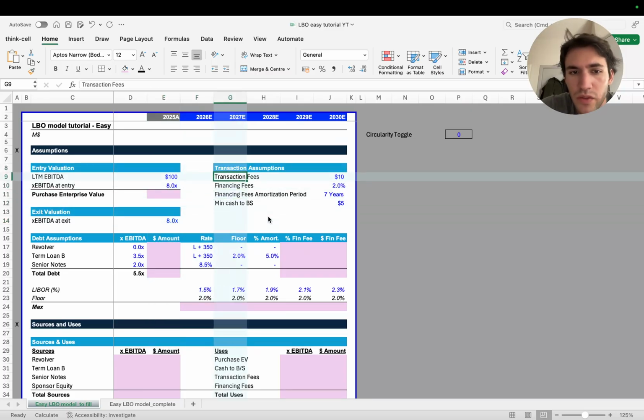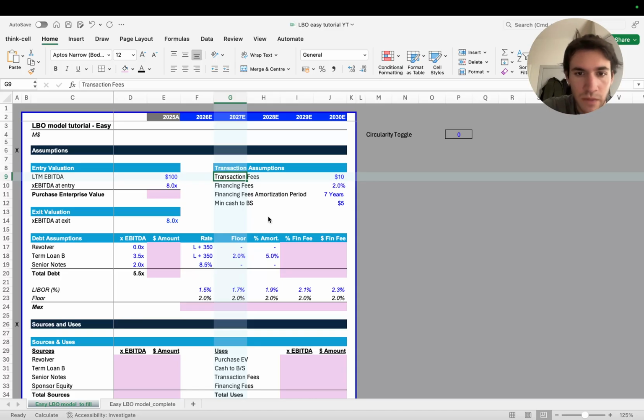It's not something that you have to calculate. Transaction fees are 10 million. Financing fees are a fee that you pay on the tranches of debt. That's going to be 2%, and you're going to amortize that over 7 years. Minimum cash to balance sheet is a concept which is super important to know. That means that we cannot go below 5 million dollars in cash, because that 5 million is the minimum amount of cash needed for the business to operate. That's important to know.